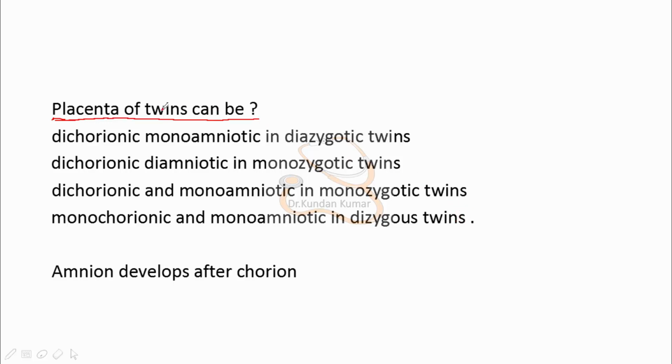Okay, let's discuss the answer. I would like to rule out these two options first: dichorionic monoamniotic in dizygotic twins and monochorionic monoamniotic in dizygotic twins. As I have clearly discussed, dizygotic twins always have dichorionic and diamniotic placentation.